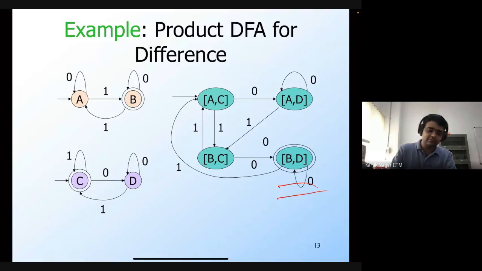And what's the language that's accepted by this product automaton? This is the set of all strings which have an odd number of ones, but which do not end in one. So this is how you can construct an automaton for more complex languages. If you want to construct an automaton for some language which has property A but not property B, then you can construct the individual automata for properties A and B, and then use this product automaton technique for difference in order to get the final automaton for the language that you desire.